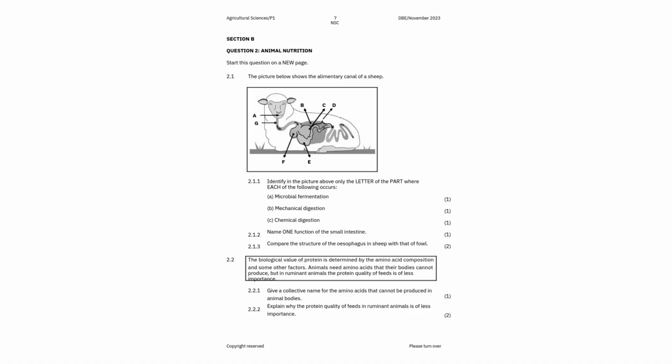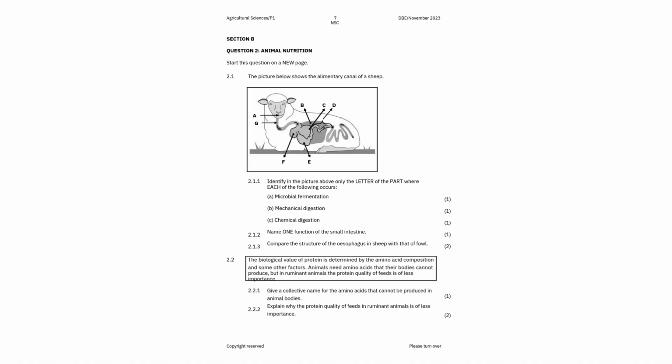So 2.2, the biological value of protein is determined by the amino acid composition and some other factors. Animals need amino acids that their bodies cannot produce, but in ruminant animals, the protein quality of feeds is of less importance.